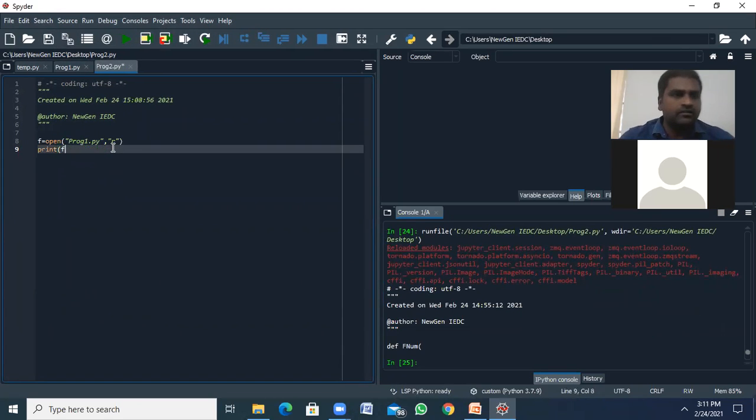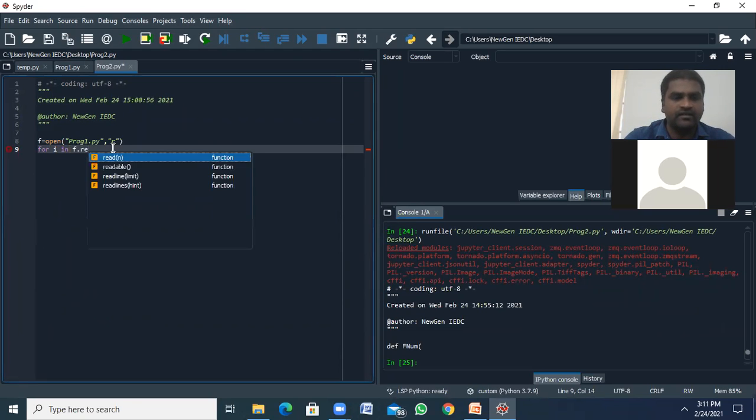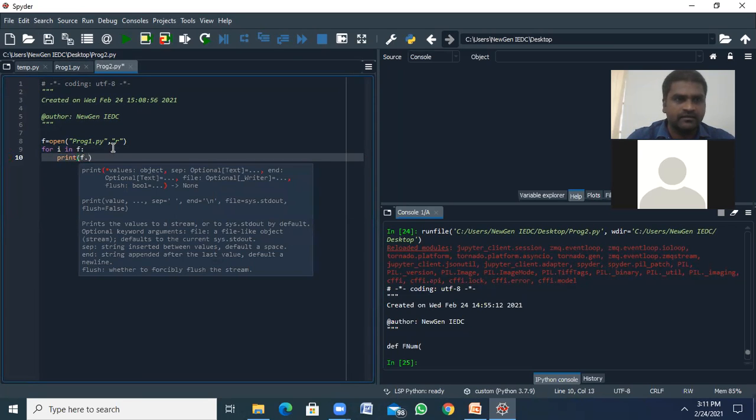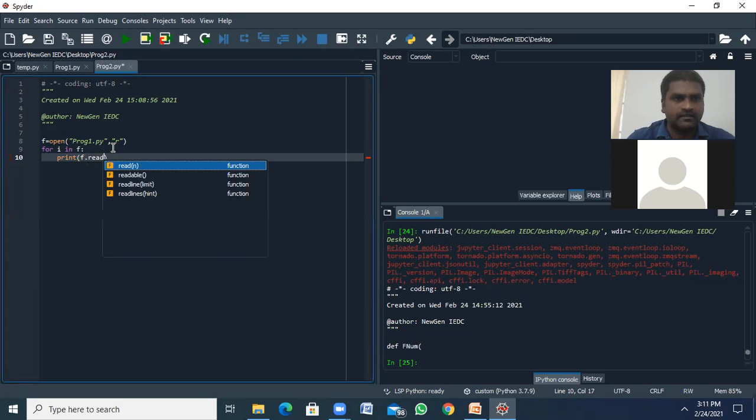If at all I want to print entire lines, line by line, so for i in f dot read line, print.